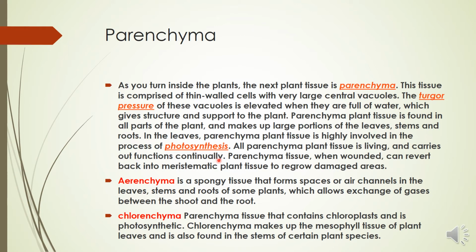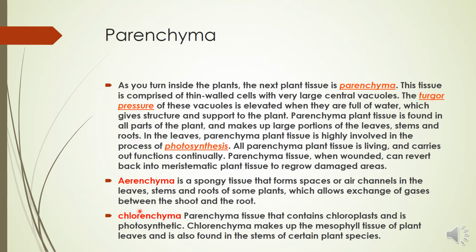Parenchyma tissues, when wounded, can revert back into meristematic plant tissue to regrow damaged areas. When a plant gets any wound, parenchyma tissues start their meristematic activity and regrow the damaged areas. Parenchyma tissues are further divided into two types, aerenchyma and collenchyma.